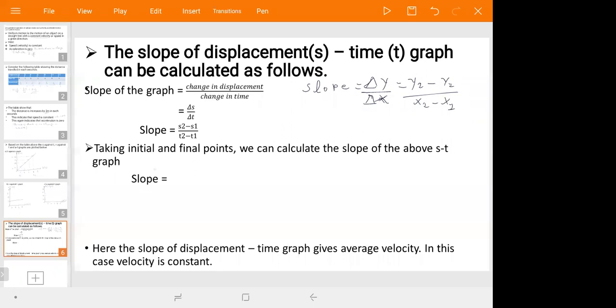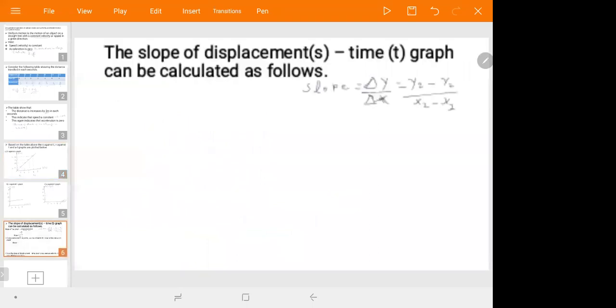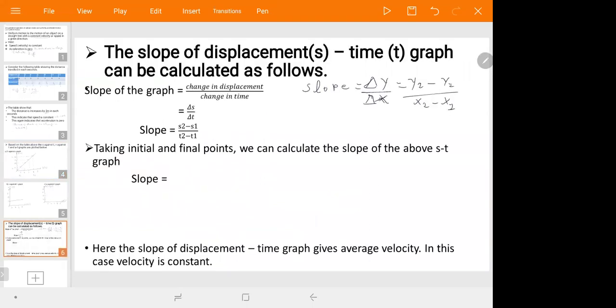Let us calculate from the above graph. For example, take 2 and 6, and 1 and 3, or take 8 and 2, and from the x-axis the values of time 1 and 4. You can take any pair of two points, and they are equal.